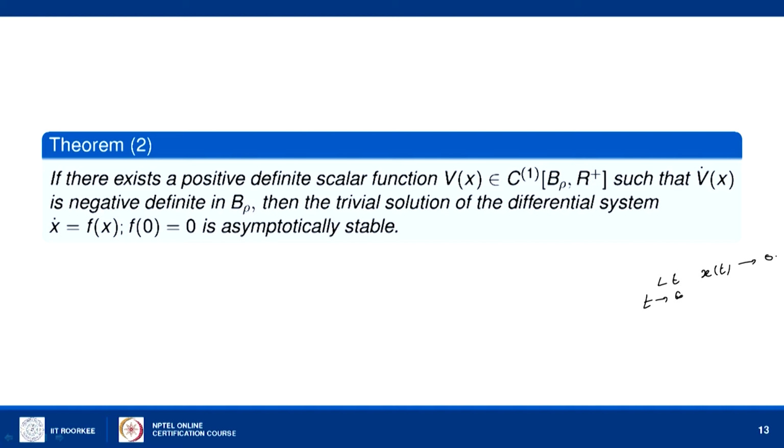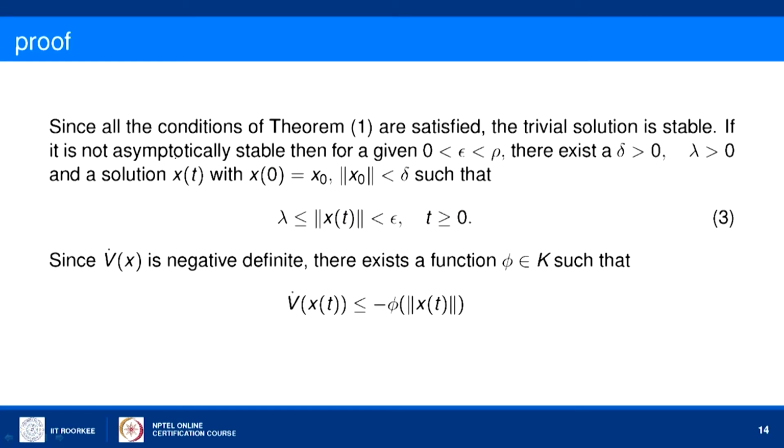So, now the stability has been already proved, because the condition of the previous theorem is already there. V is positive definite and V dot is negative semi definite, and in addition we have V dot negative definite. So, we have to prove that it is asymptotically stable. Since the condition of theorem 1 is satisfied, the solution is stable. Now, we have to prove that it is asymptotically stable.